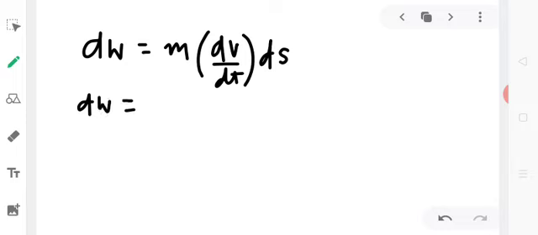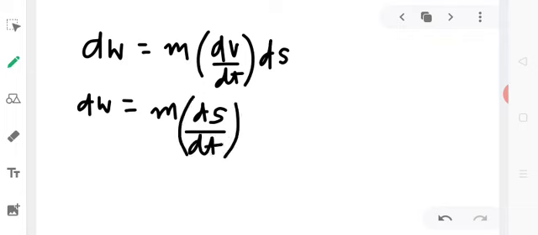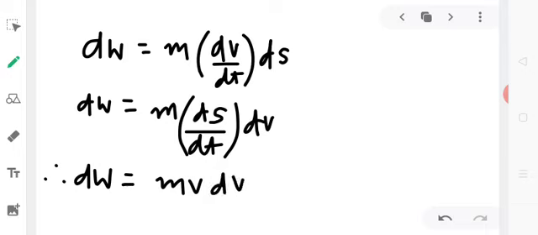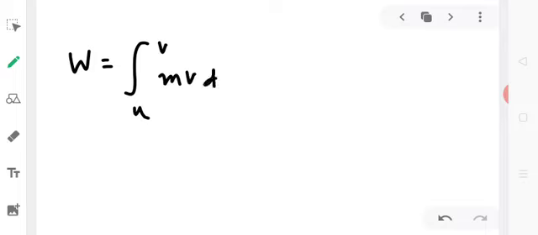Further, we can write dw to be equal to m ds by dt into dv. ds by dt is velocity, so we can write dw to be equal to mv dv. So now the total work done by the force in increasing the velocity of the body from u to v will be equal to the integral over the limits u to v of mv dv.